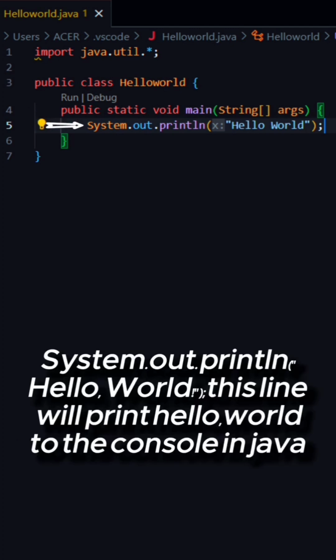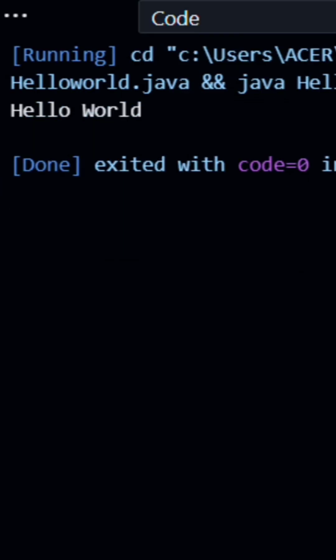System.out.println("Hello World"). This line will print Hello World to the console in Java. Let's compile and run the program.